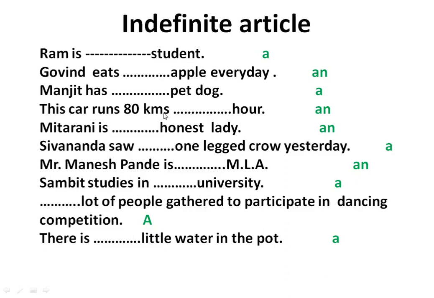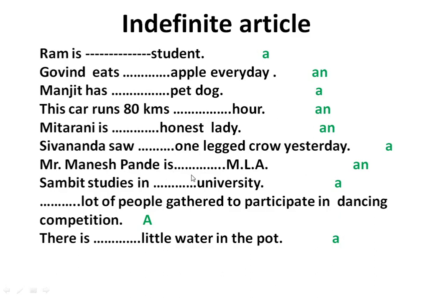This car runs 80 kilometers dash hour. Here h is silent and it produces a vowel sound, therefore you use an. Mita Rani is dash honest lady. Here the word honest begins with a vowel sound, therefore use an. Here h is silent. Sivananda saw dash one-legged crow yesterday. Here one-legged begins with a consonant sound, therefore we use a.